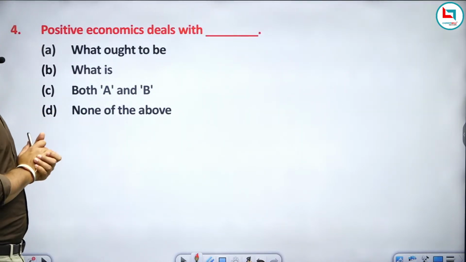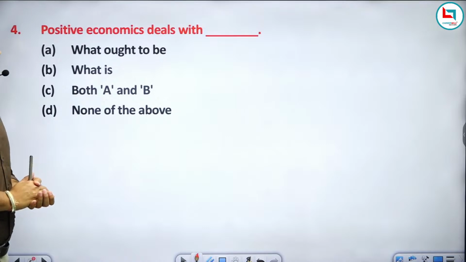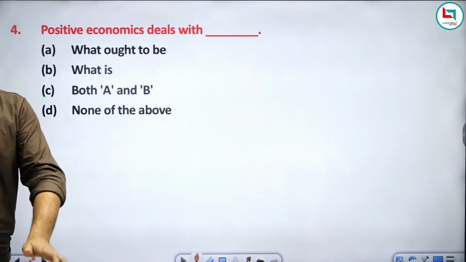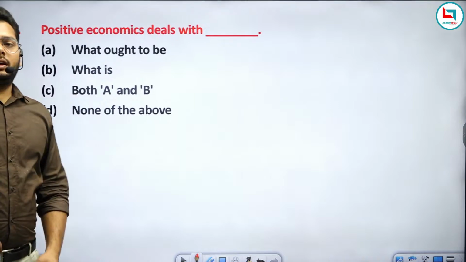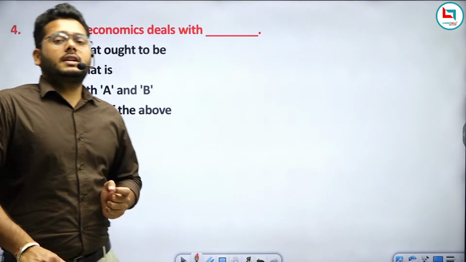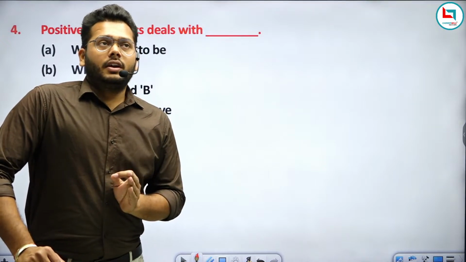Just answer the fourth question. Positive economics deals with what? What ought to be, what is, both A and B, or none of the above. Just answer me fast. Just tell me. I have already told you in my previous classes the exact meaning of positive economics and normative economics.